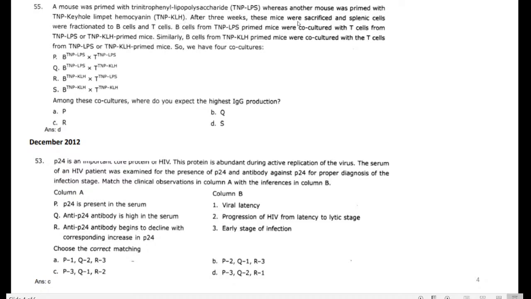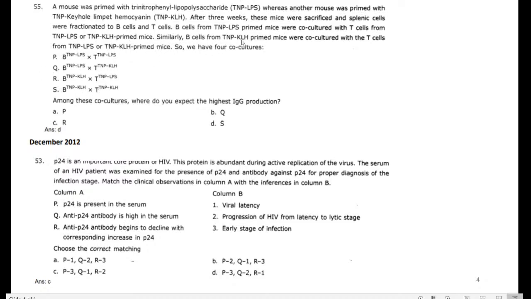After 3 weeks, the mice are sacrificed and the spleen cells are collected. To fractionate, they collect the B cells and T cells. The B cells from the TNP-LPS primed mice were co-cultured with the T cells from TNP-LPS or TNP-KLH. Here two mice are there, or it may be primed with any one.